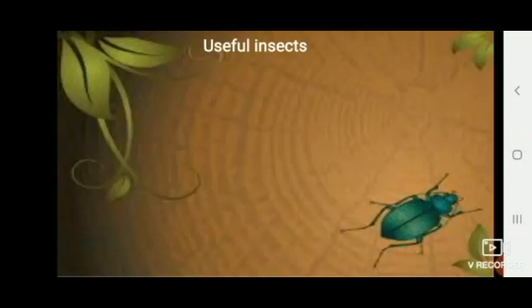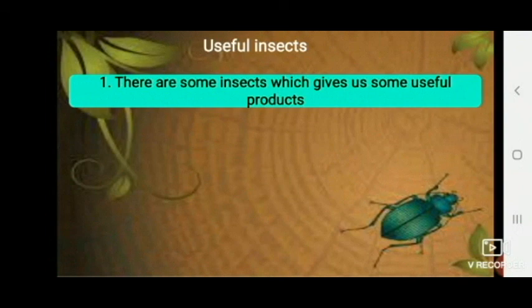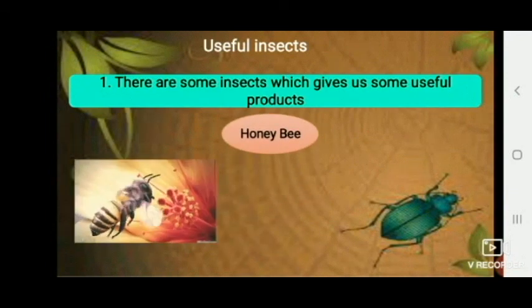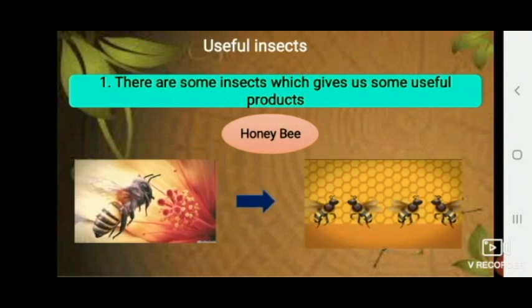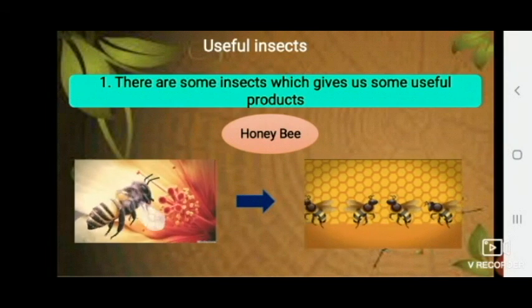Well, useful insects. The first thing which we already studied is that some of these insects give us useful products which we consume. For example, the honeybee. They collect nectar from each and every plant and they accumulate it in their beehives.